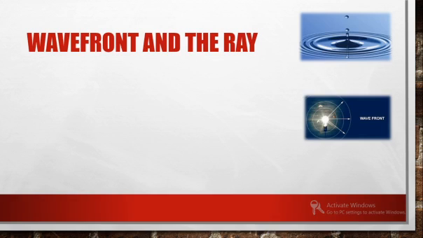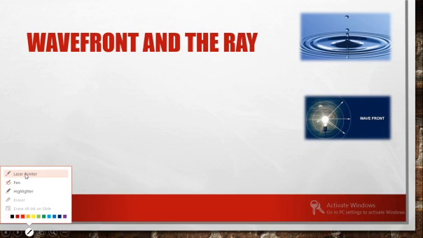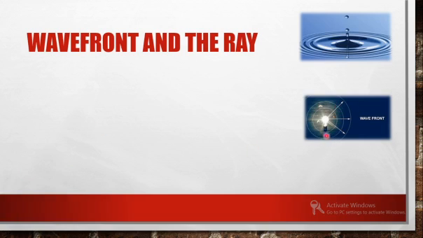Similarly, if you consider a point source as a light source, there also you can see that the light will be expanding in all the directions. It is not restricted along the surface. It will be emanating or advancing in all directions. So, as in the case of ripples, which was circular, in the case of a light source, it is having a spherical wavefront. So that is the difference.